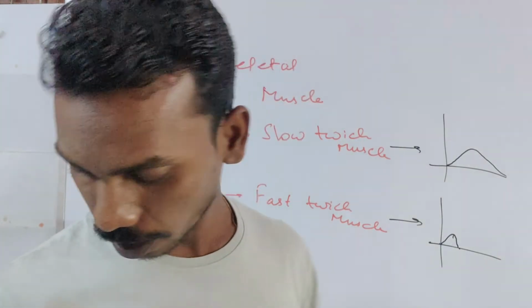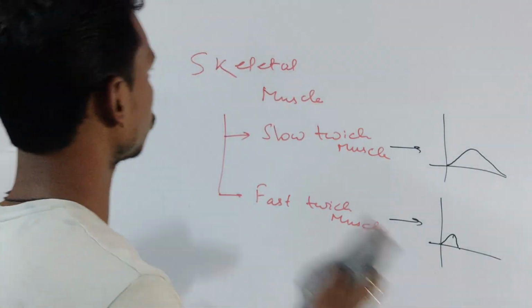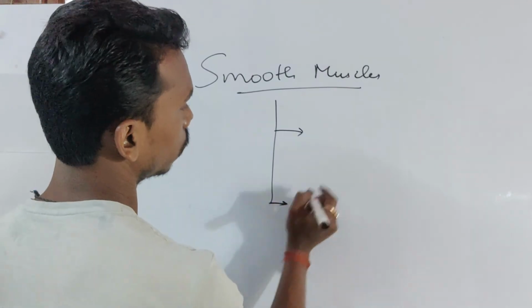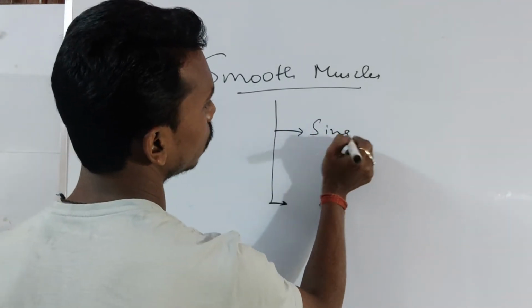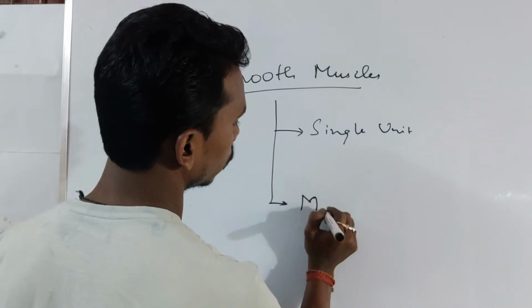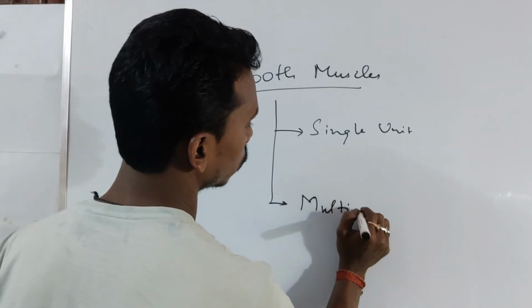Now let's see about the smooth muscles. Smooth muscles are divided into two types. One is single unit and another one is multi-unit.